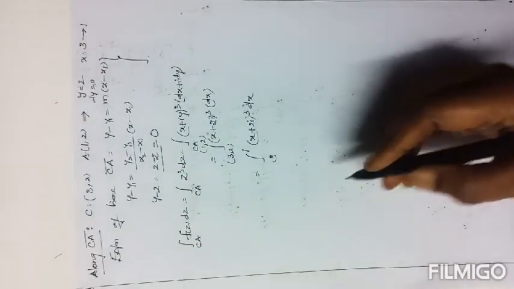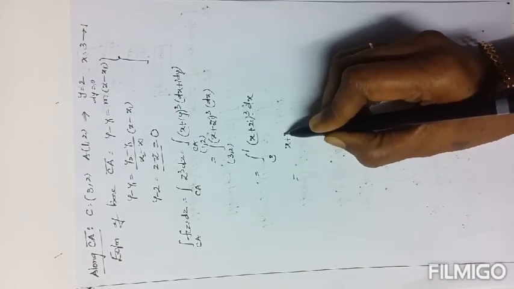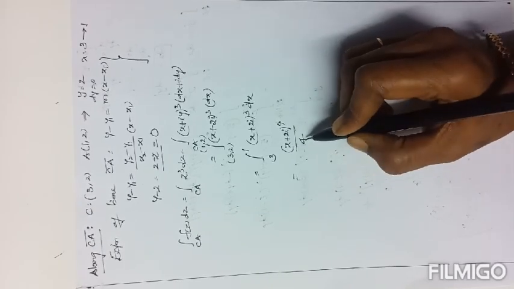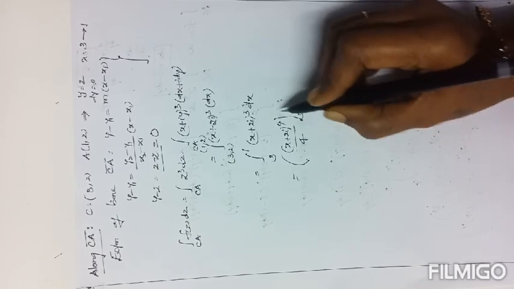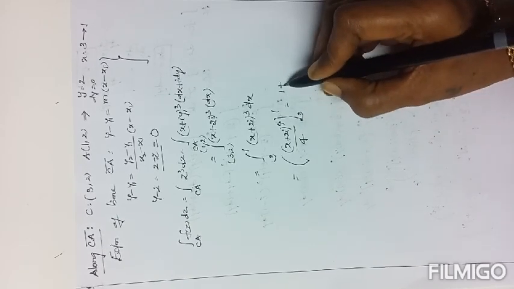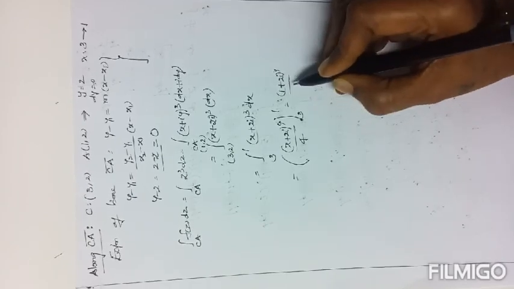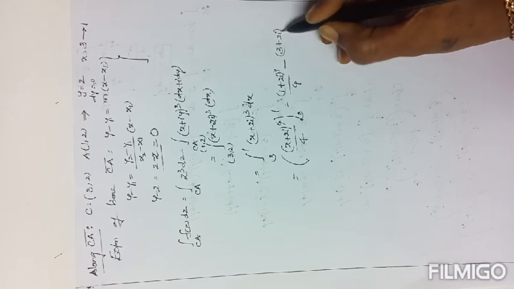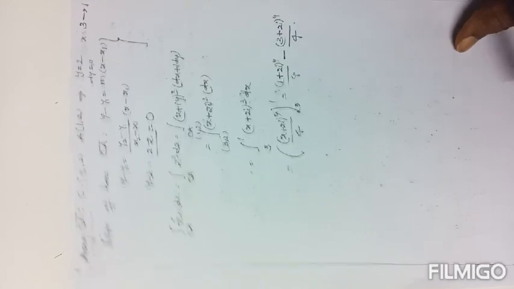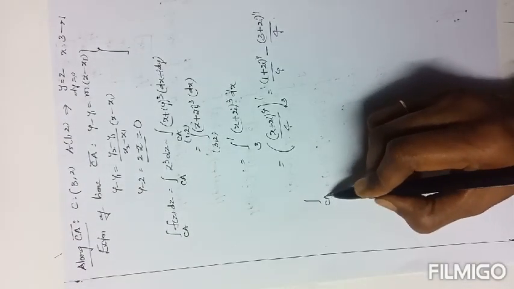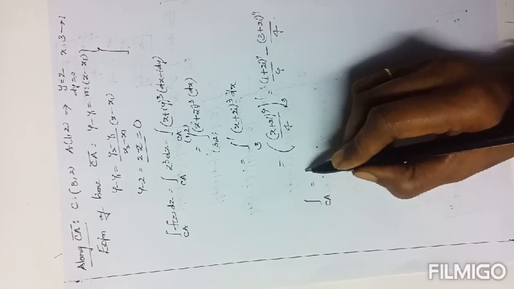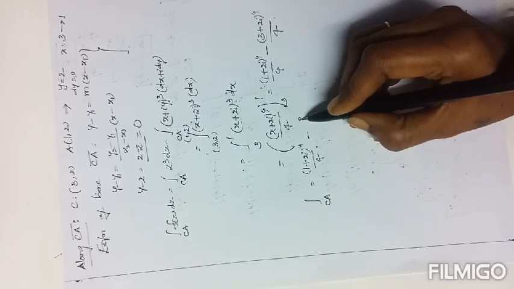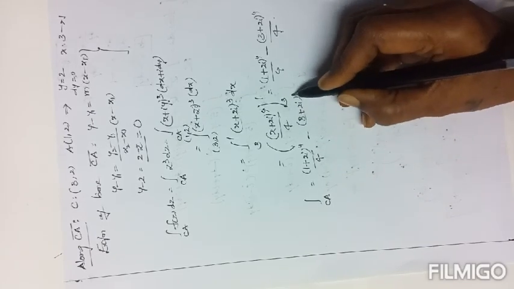Now this is the integration of x power n form. So (x plus 2y) whole power 4 by 4. No coefficient of x here, so just this is enough. Now 3 to 1. Upper limit in place of x: (1 plus 2y) whole power 4 by 4. Lower limit in place of x: (3 plus 2y) whole power 4 by 4. So this is the result along the curve CA bar, equal to (1 plus 2y) whole power 4 by 4 minus (3 plus 2y) whole power 4 by 4.